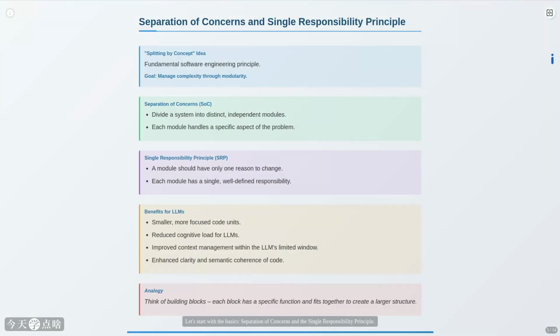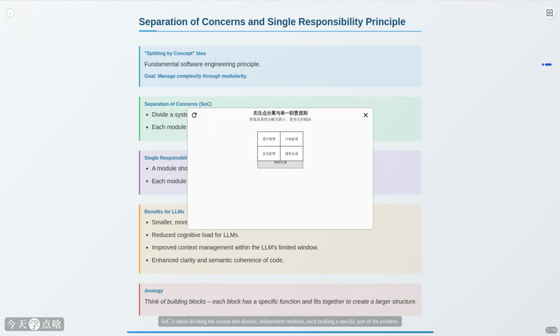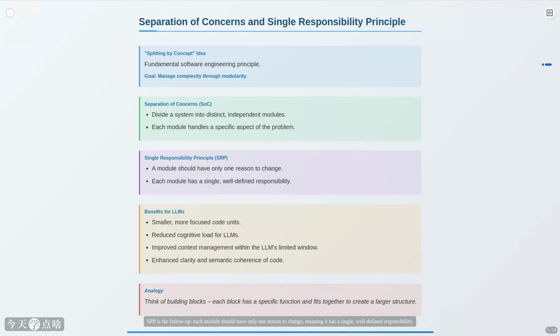Let's start with the basics: separation of concerns and the single responsibility principle. SoC is about dividing the system into distinct, independent modules, each tackling a specific part of the problem. SRP is the follow-up. Each module should have only one reason to change, meaning it has a single, well-defined responsibility.